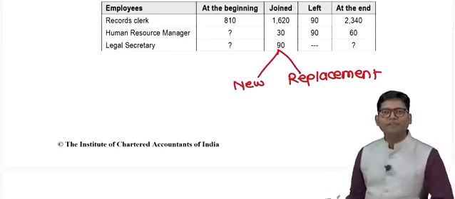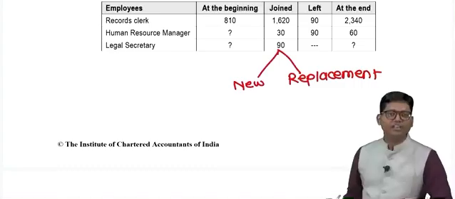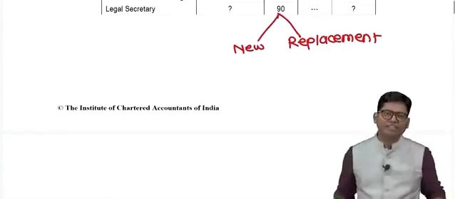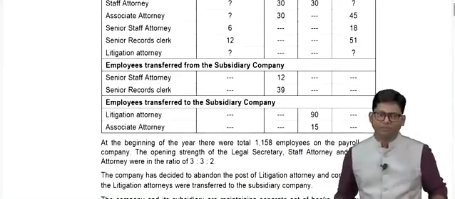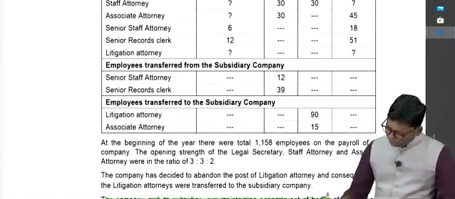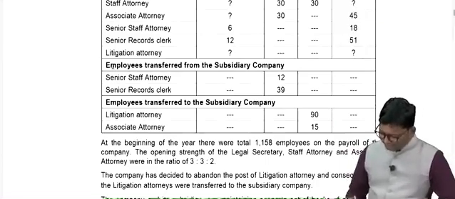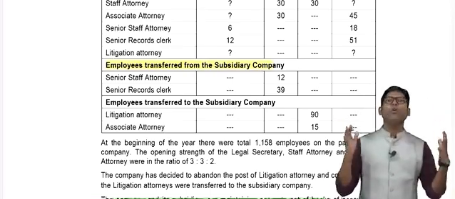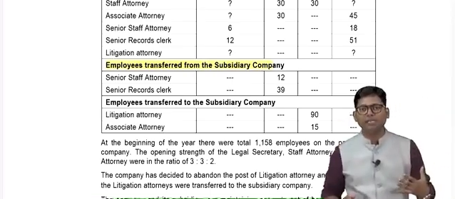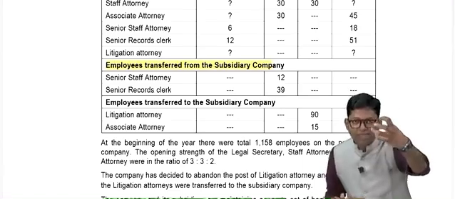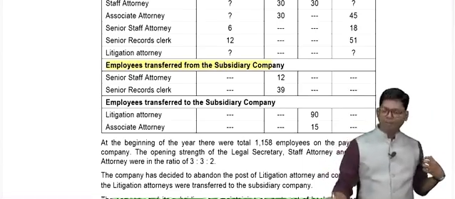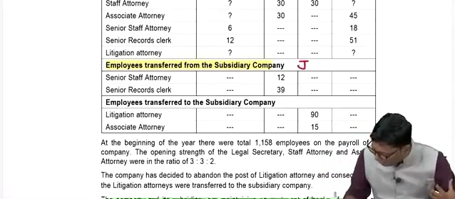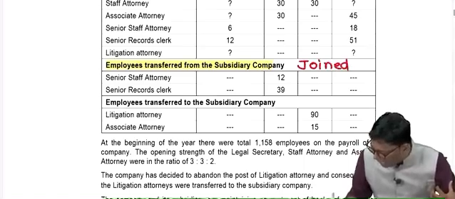Left employees are given, workers at the end of the year are given, and various categories with numbers are available in this question. If you check here, two additional subtables are given. This says that employees transferred from subsidiary company. Your company is the holding company. You are having one subsidiary company. From the subsidiary company, some employees are coming to your company, and if employees are coming to your company, they will be treated as joined employees.